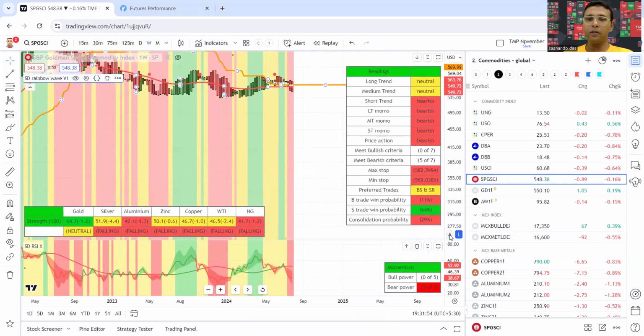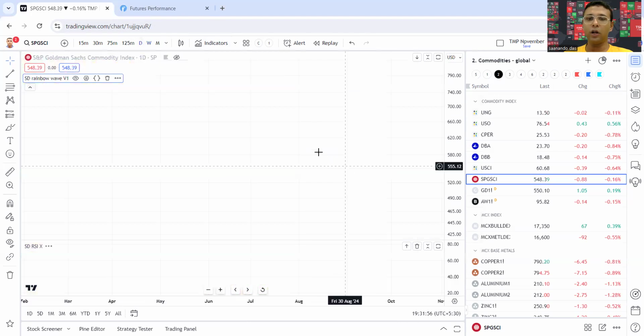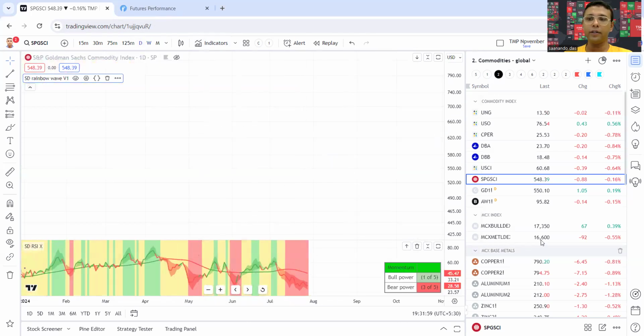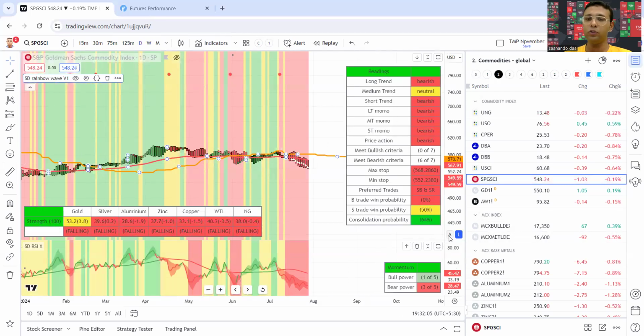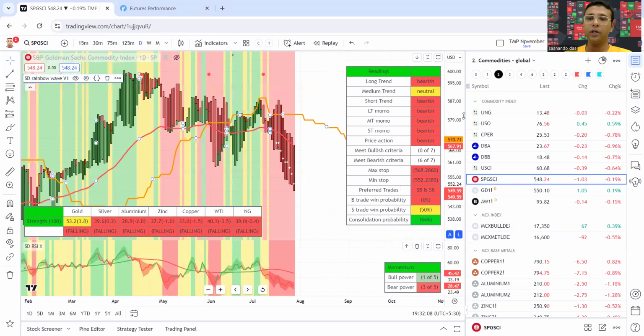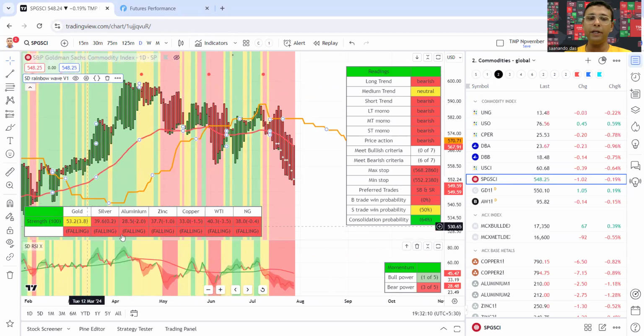The first one I'm watching, this is not the weekly chart, let's look through the daily chart. It is the global commodities index representing 24 commodities. This is the global GSCI and it is a clear downtrend, and the meter below shows that all the commodities are in a broadly falling mode. None of them are in a neutral mode. The only one which is relatively stronger is gold, which is in a neutral score but it's falling. The trend is falling.